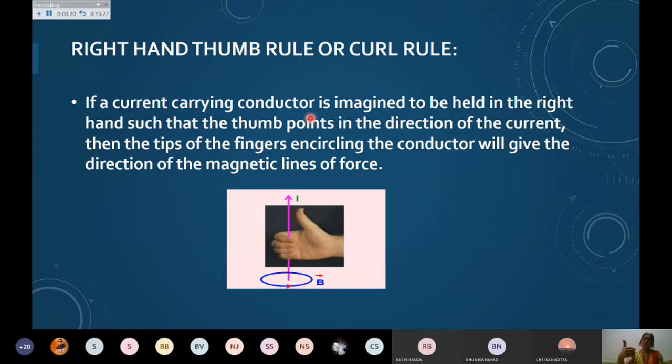It means in the anti-clockwise direction. If the current is passing in the downward direction, then if I rotate my fingers, it is coming in the clockwise direction. You can see that. So the direction of rotation of the fingers will give you the direction of the magnetic lines of force. This is by the right hand thumb rule or Maxwell's cork screw rule. You will be getting the same direction by both the rules.